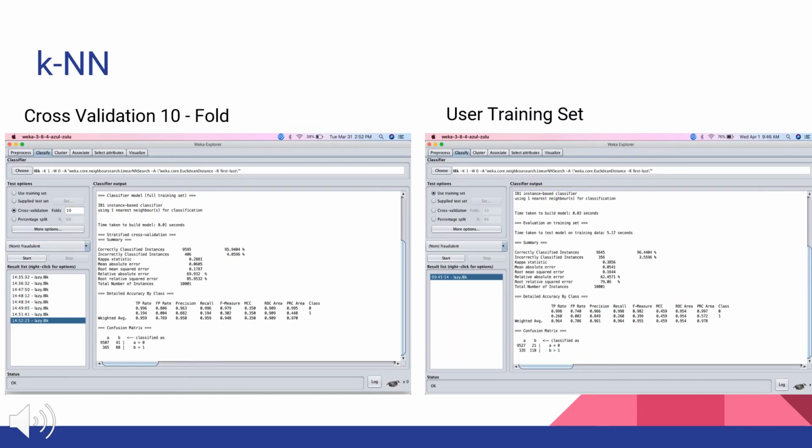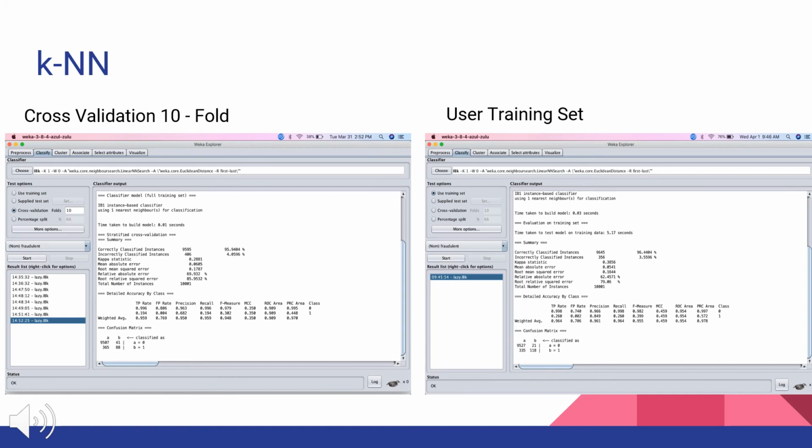The results from using cross-validation tenfold and the user training set were significantly different. Both cross-validation and the training set used k=1 as it produced the lowest validation error rate for future classification of any new record.